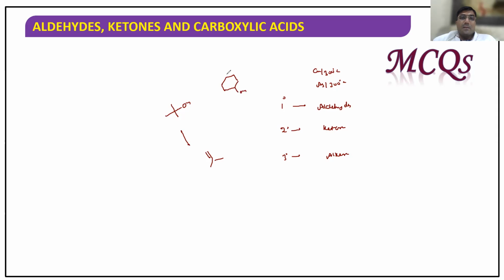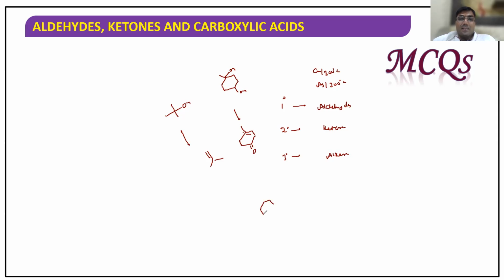For example, listen very carefully. This is a secondary alcohol. This is a tertiary alcohol. When you add this reagent, what happens? Can anybody guess, please? The secondary alcohol will be converted into ketone, and the tertiary alcohol will be converted into alkene. More substituted, Saytzeff rule. Interesting or not?